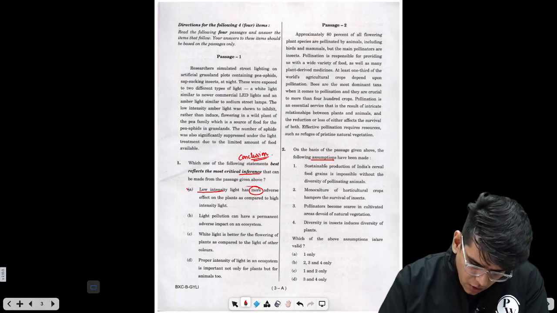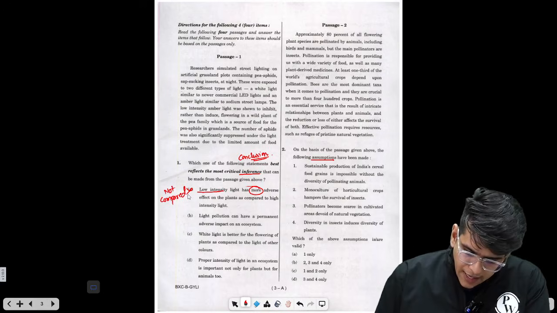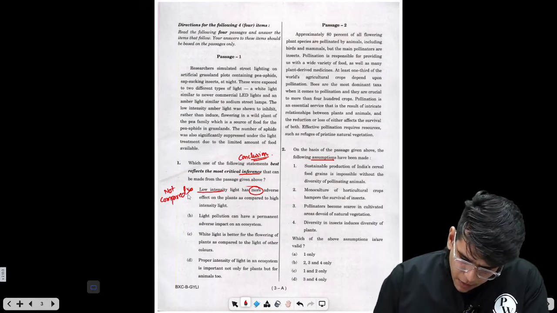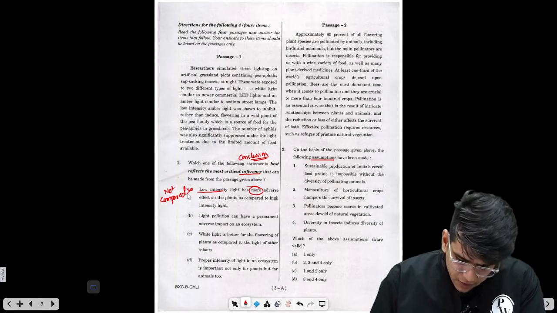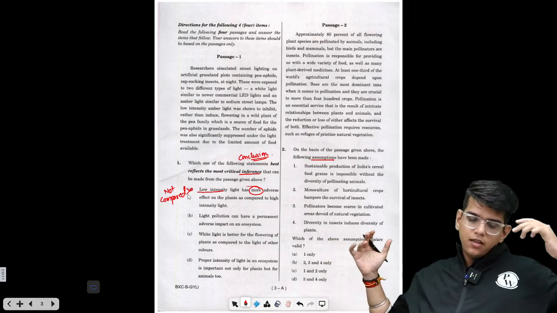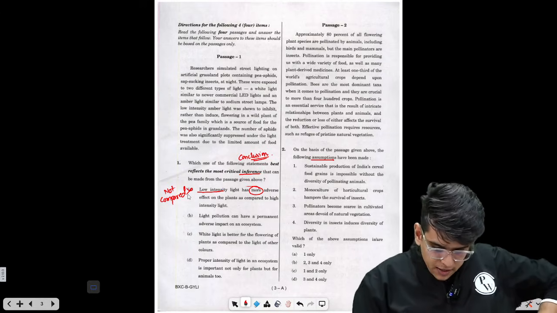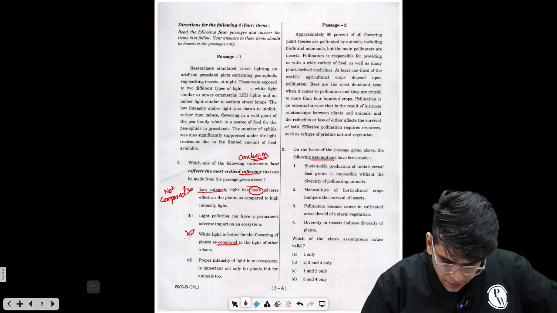So this is wrong. Not compared. Light pollution can have a permanent adverse effect on an ecosystem. This can happen. White light is better for the flowering plant as compared to the light of other colors. Again, compared, no comparison. Okay.